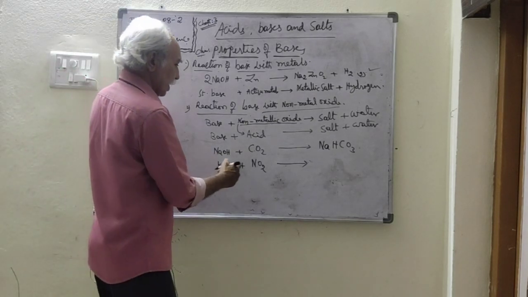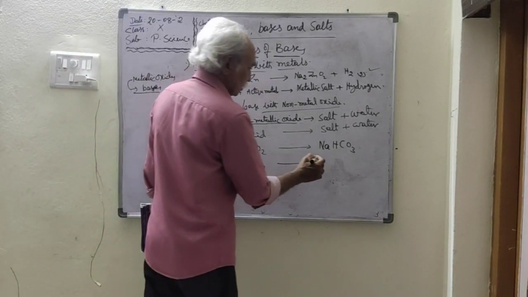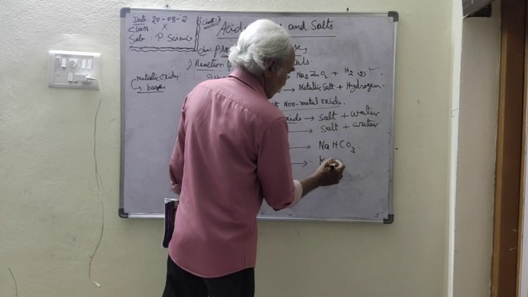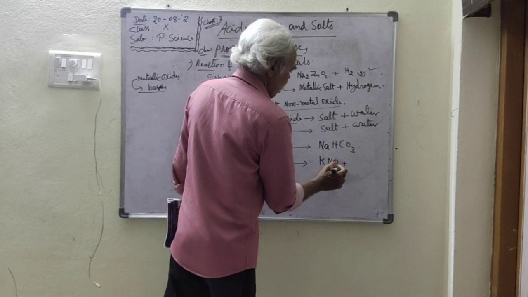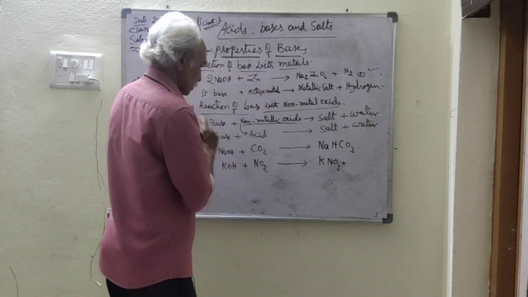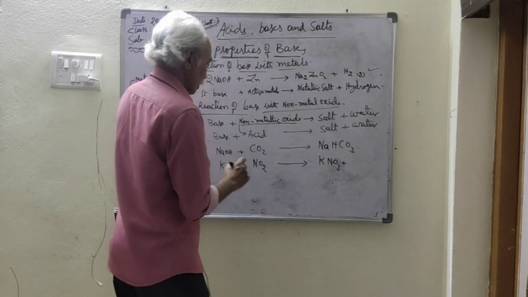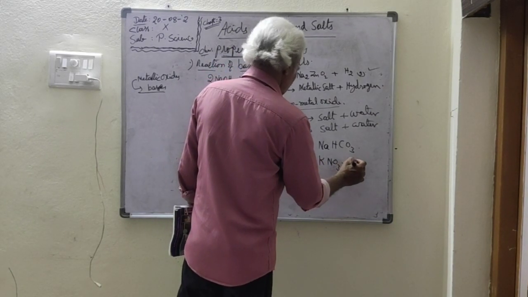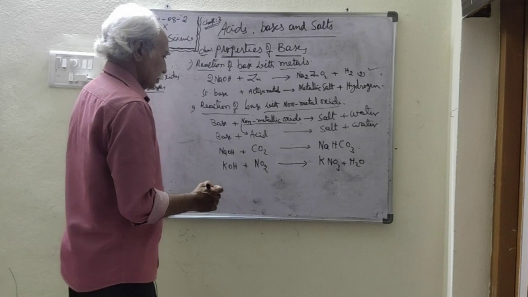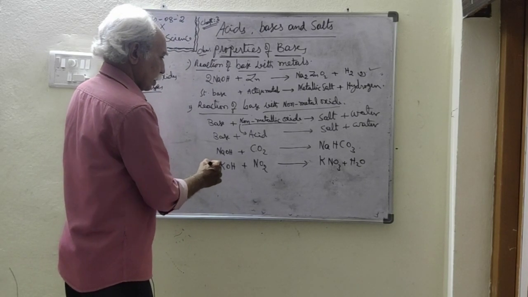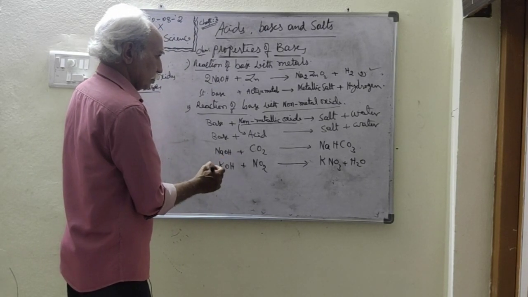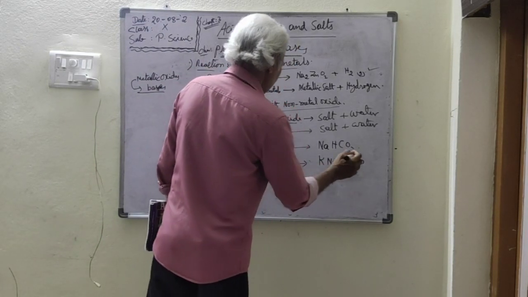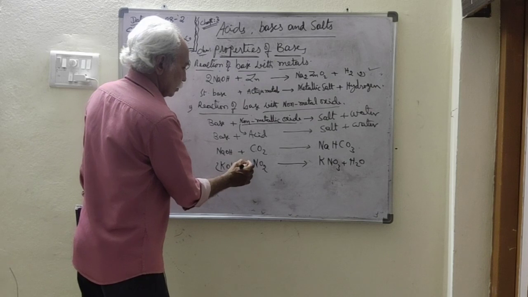So we get potassium nitrate, KNO3, plus water, H2O.